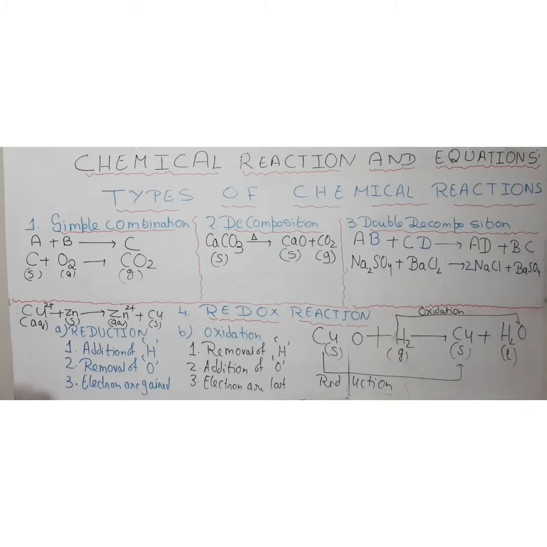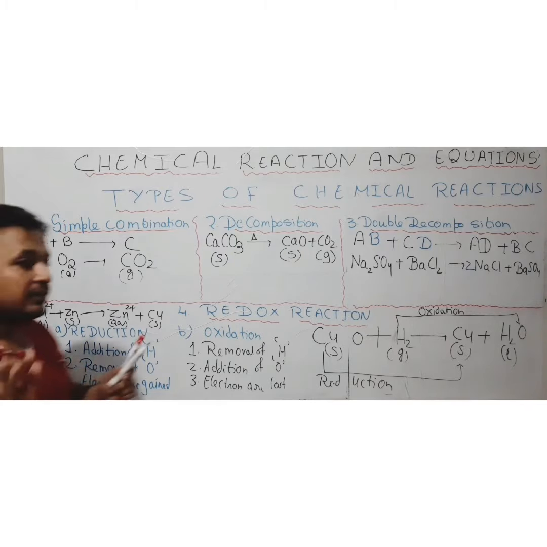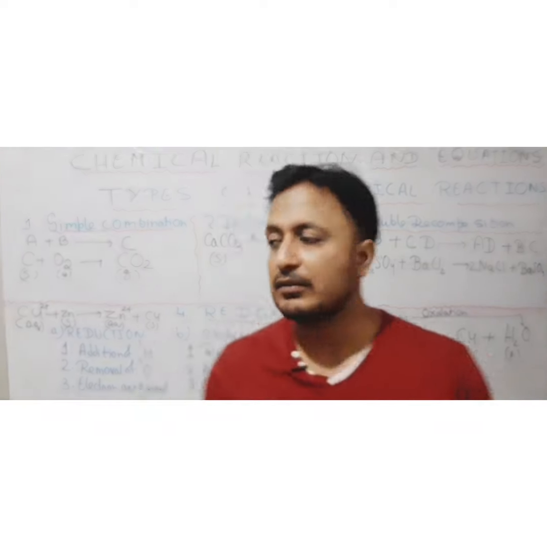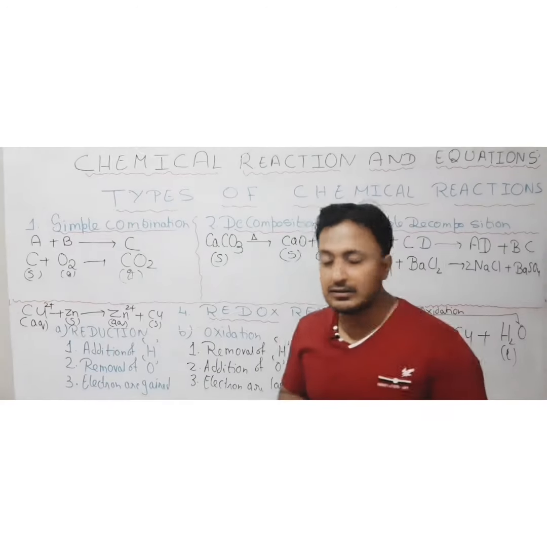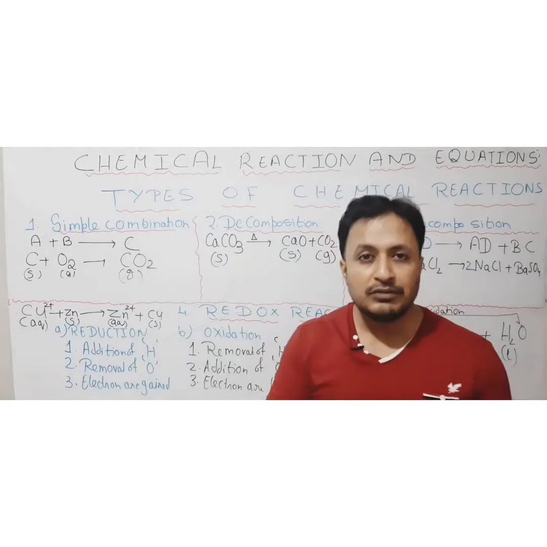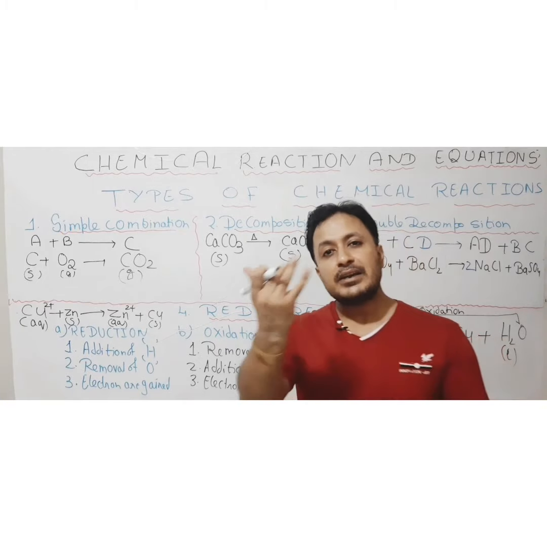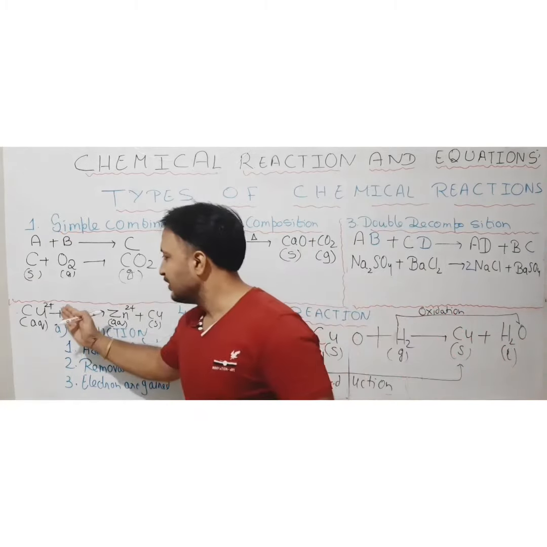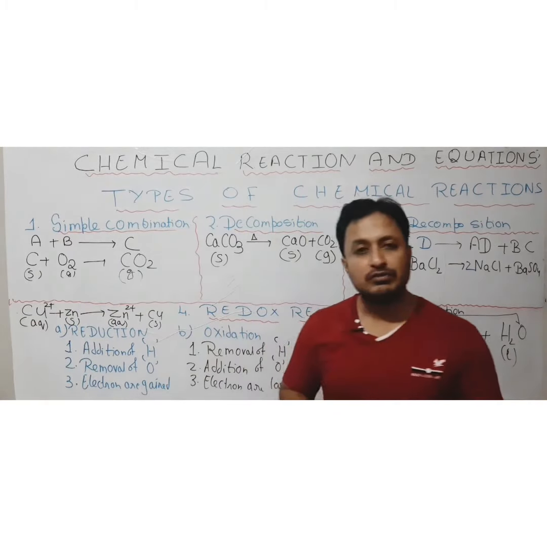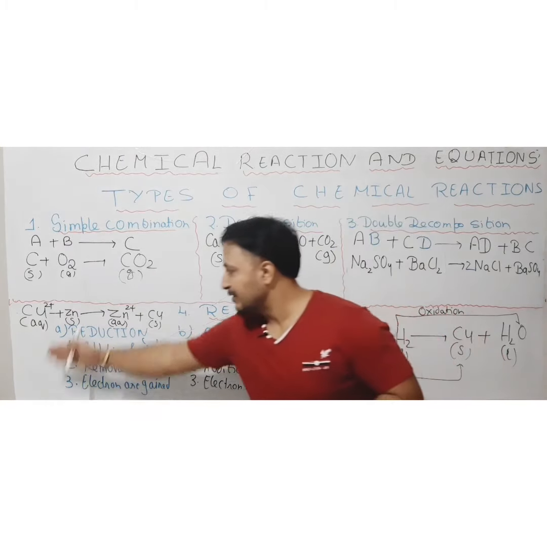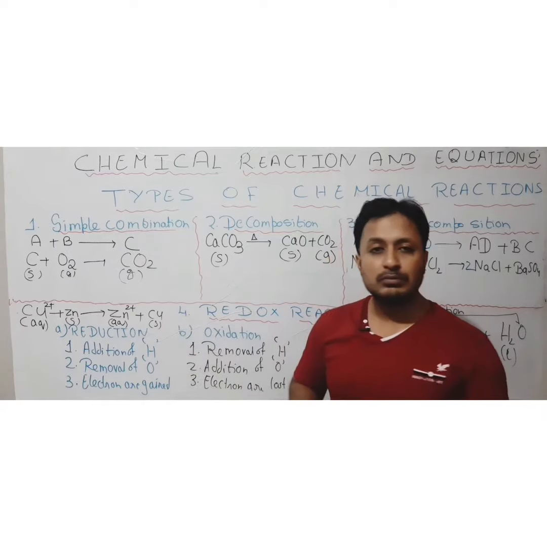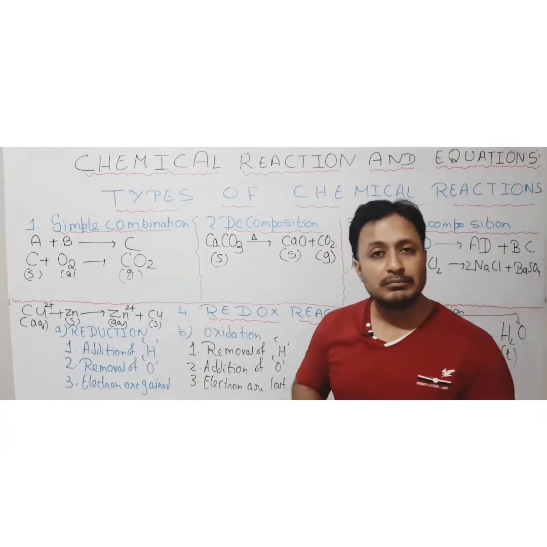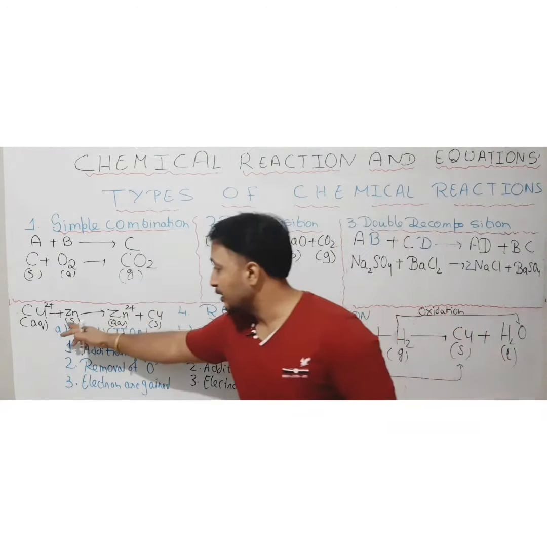Now what is happening here? When any substance is having a positive charge and it is now having a neutral charge, it means that the positive charge can be cancelled only by taking electrons, because electrons are negatively charged. So negatively charged electrons cancel that positive charge. So when it cancelled the positive charge, it turns into a neutral atom. Same is happening here for zinc.